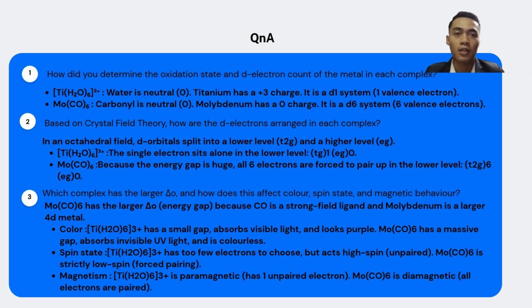For the spin state, the hexaaquatitanium ion has too few electrons to choose, but it is high spin. For the molybdenum hexacarbonyl, it is strictly low spin, forced pairing. Next, for the magnetism, the hexaaquatitanium ion is paramagnetic and has 1 unpaired electron. However, the molybdenum hexacarbonyl is diamagnetic, all electrons are paired.